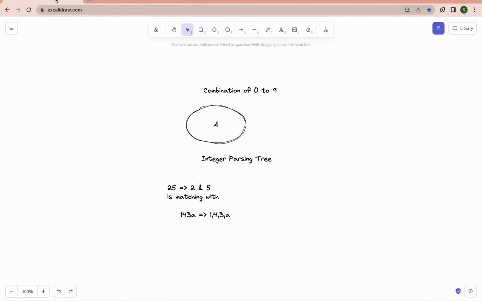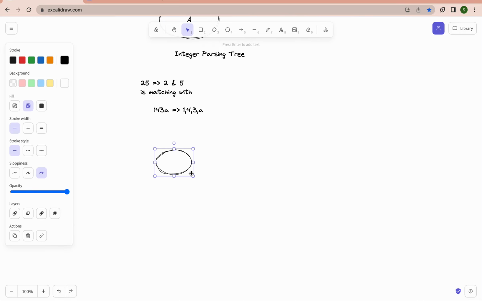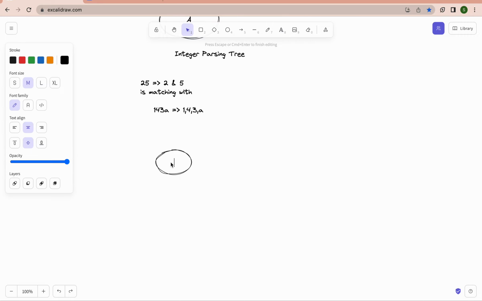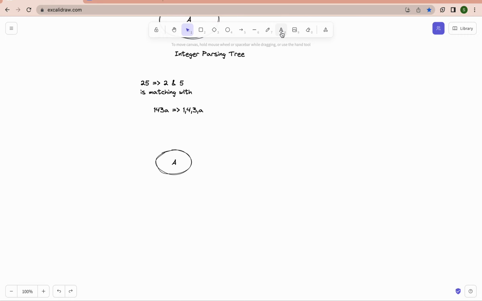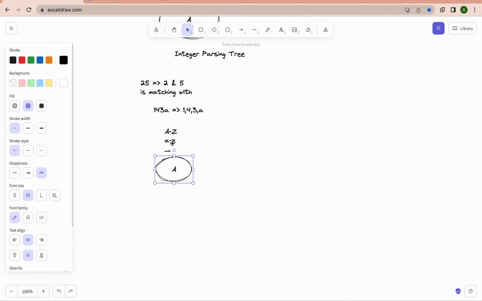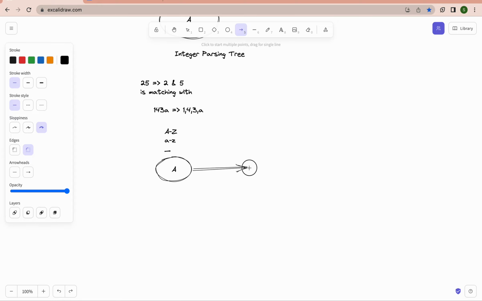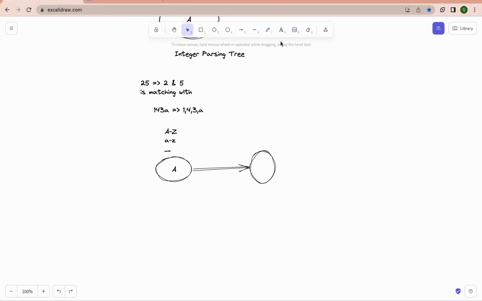This is very important. Always remember what memory block creation is. So what is the first step? The first step is my state A. What will this A hold? It can be either capital A to Z or small a to z, or underscore. This is the first character. The first character should be either A to Z, small a to z, or underscore. What is next? Once it gets the character, it will go to state B. This is my state B.